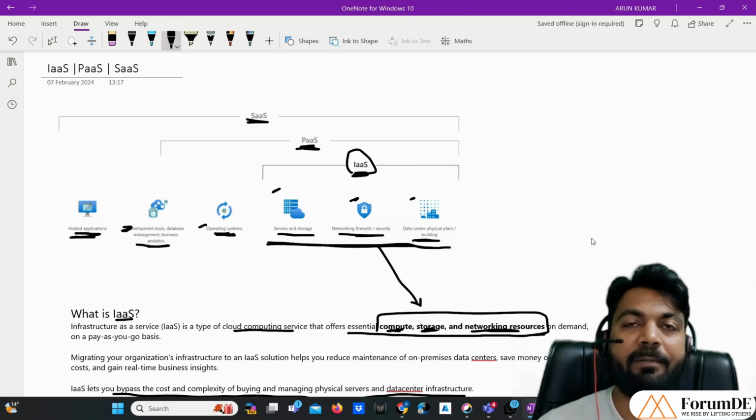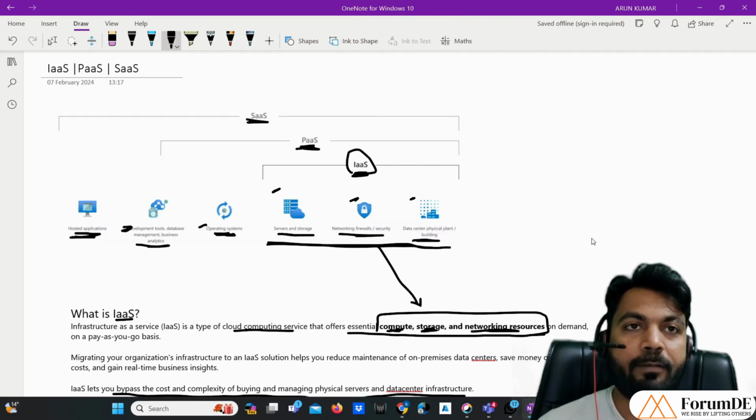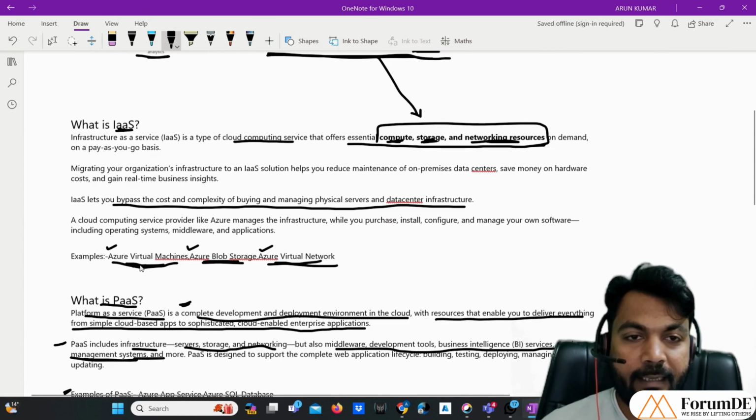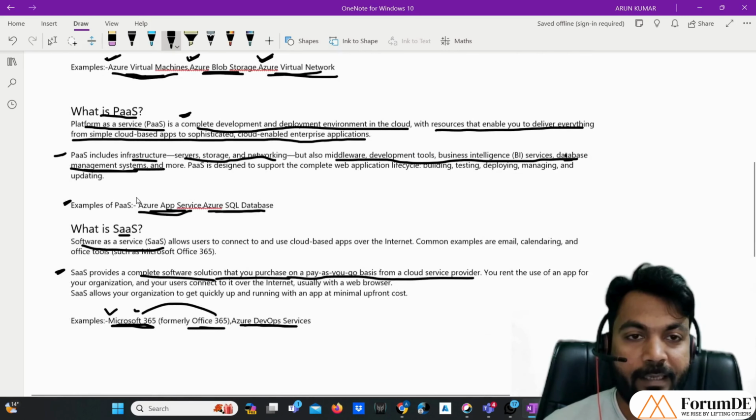And many of you might be confused about what all these things are, and what are examples of a few Azure services which fall under these categories. So I have bifurcated them. Under IaaS you can think of examples like Azure Virtual Machine, Azure Blob Storage, Azure Virtual Network. Under PaaS, platform as a service, we have Azure App Service, Azure SQL Database.